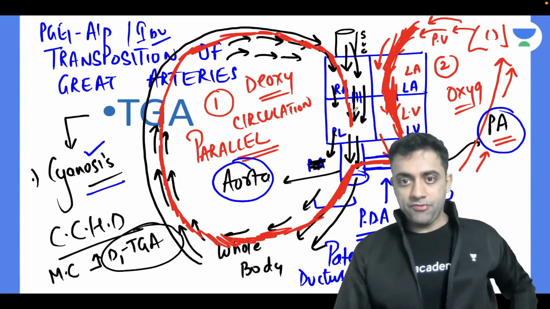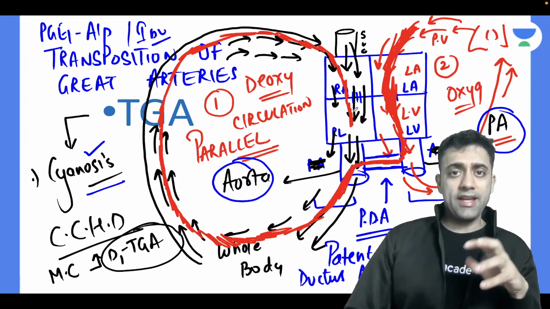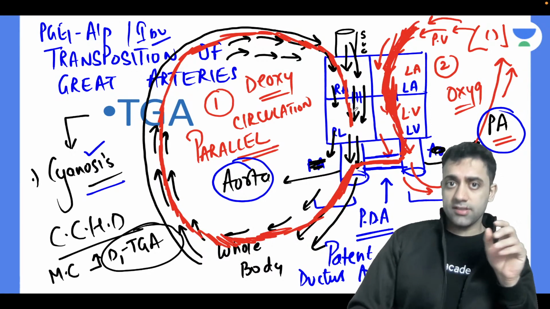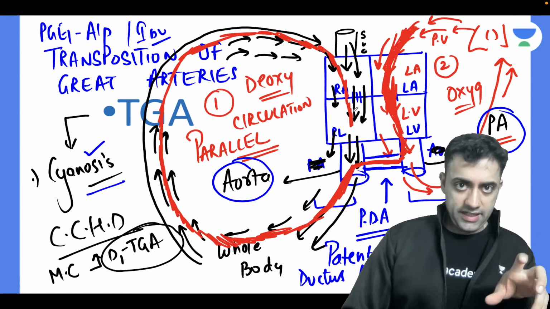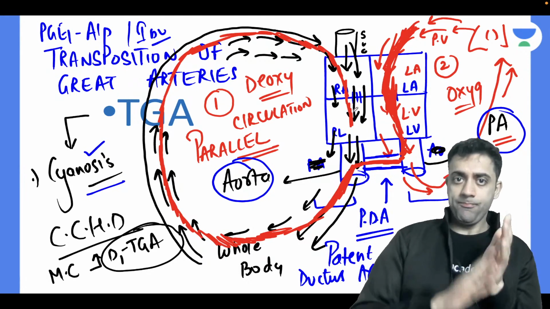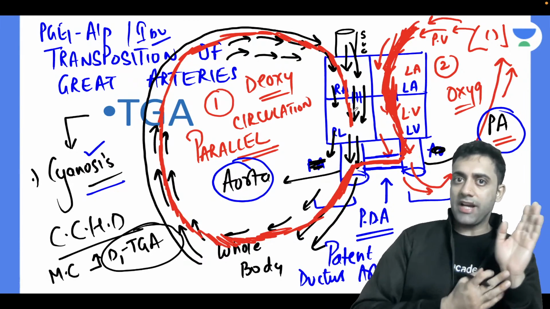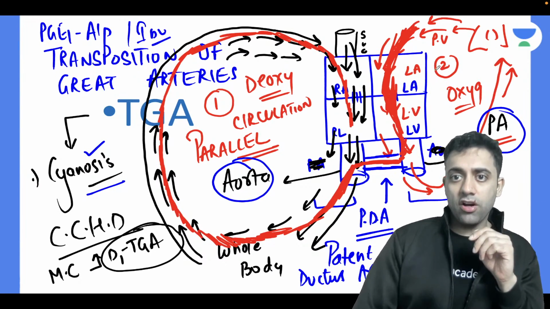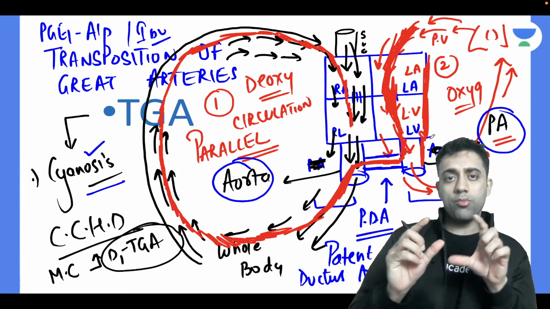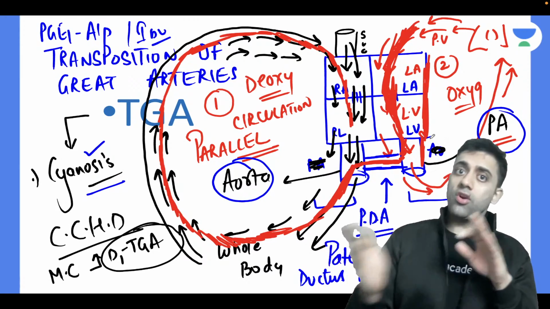Yes, exactly. So in this condition, number one, is PDA opening here helpful or not? Yes, sir, it is very helpful. Why? Because, sir, if you open the PDA, patent ductus arteriosus, it is a left to right shunt. If you open this channel, the blood will run from left to right only, because the left side of the heart has a higher pressure.